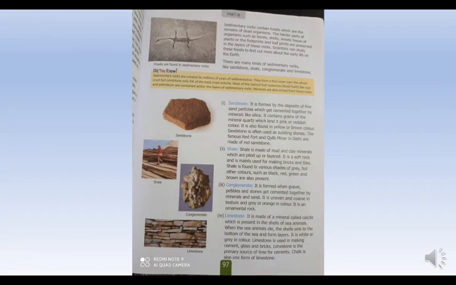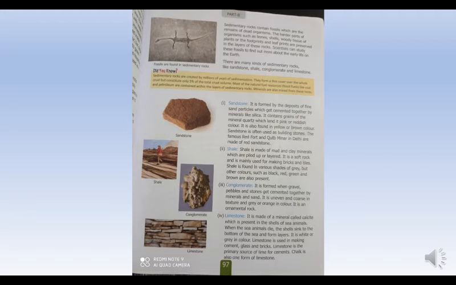Sedimentary rocks contain fossils which are the remains of dead organisms. The harder parts of the organisms such as bones, shells, woody tissue of plants or the footprints and leaf prints are preserved in the layers of these rocks. Scientists can study these fossils to find out more about the early life on the earth.